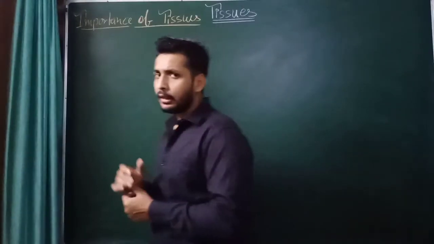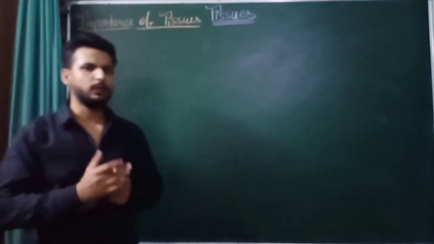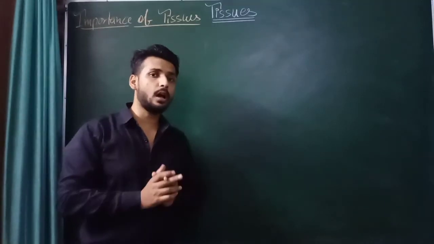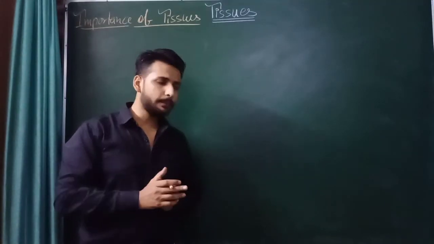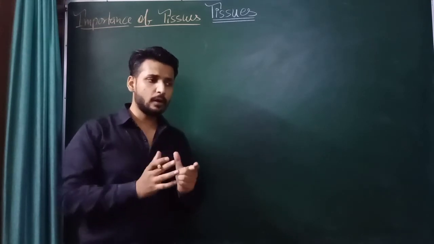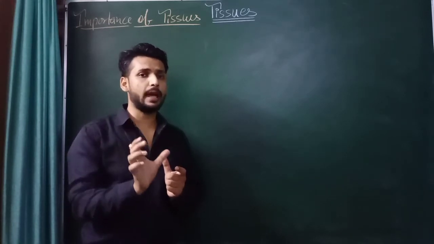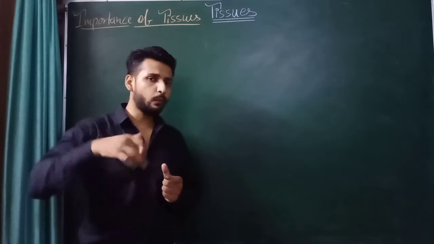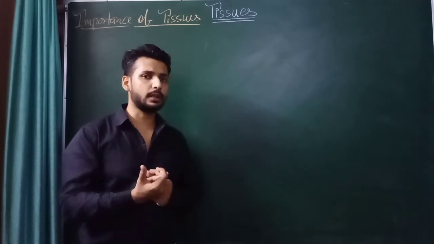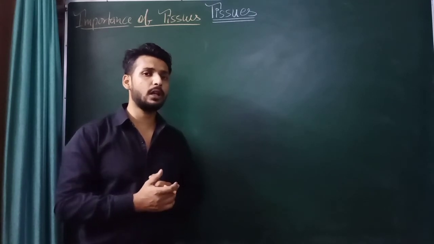Like we know, tissues are present in multicellular organisms only. Unicellular organisms are made up of single cells and tissues are combinations of cells. What happens when this combination is formed? The cells are organized and form tissue. Now what is the function of tissue? To perform a particular function. It performs particular functions in a multicellular organism.